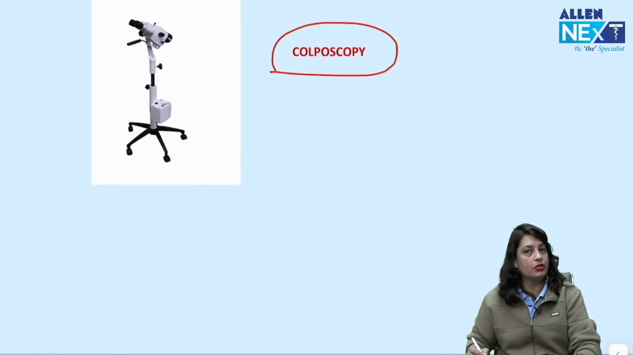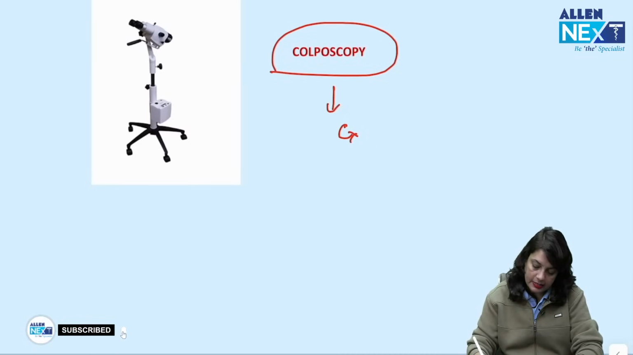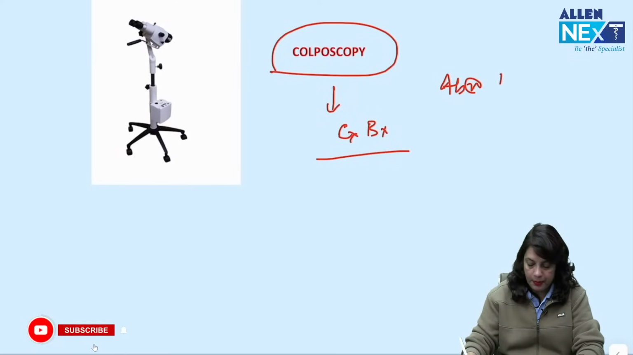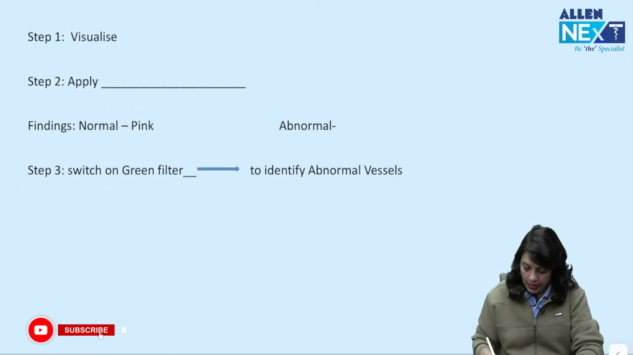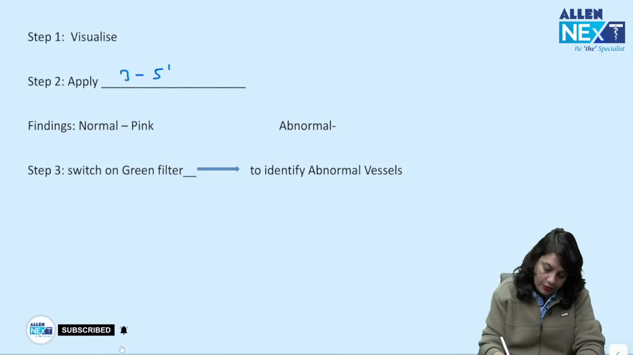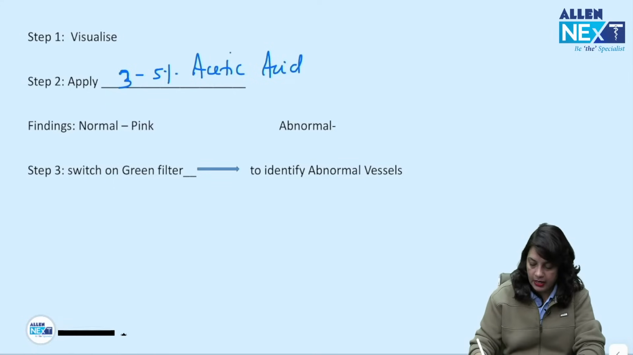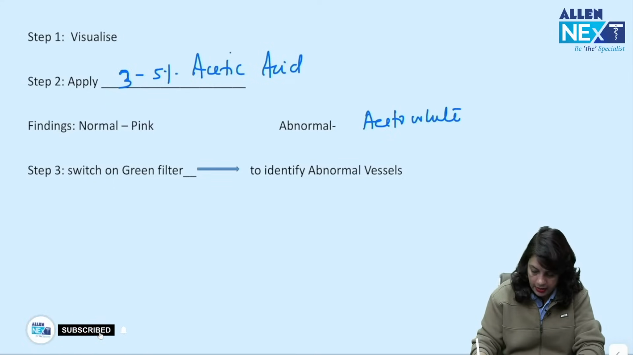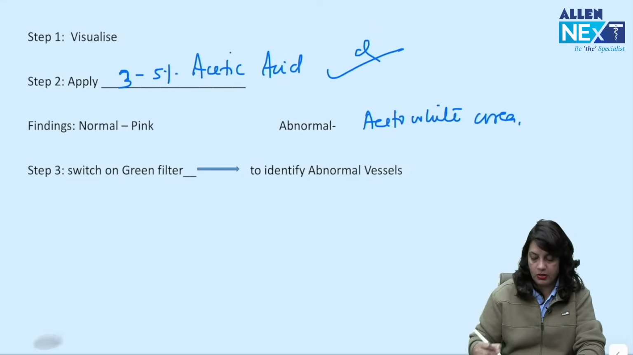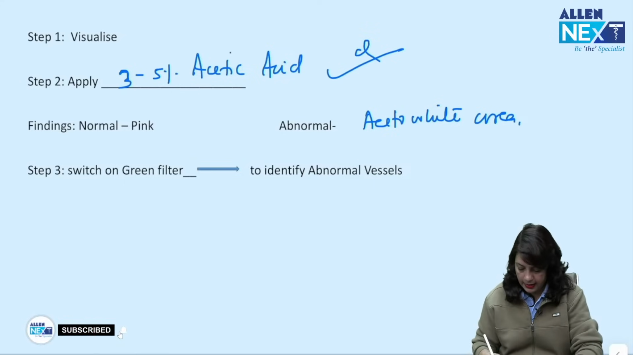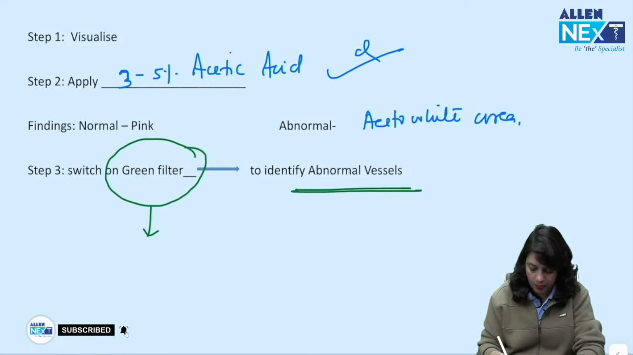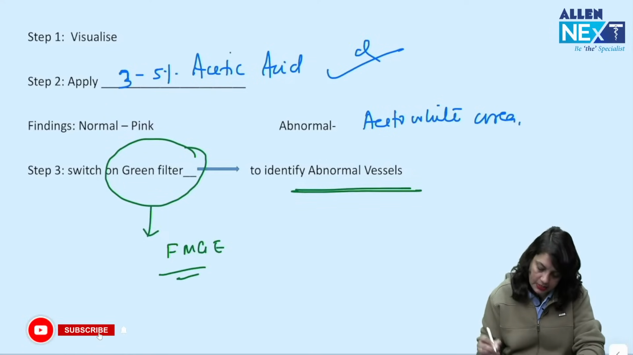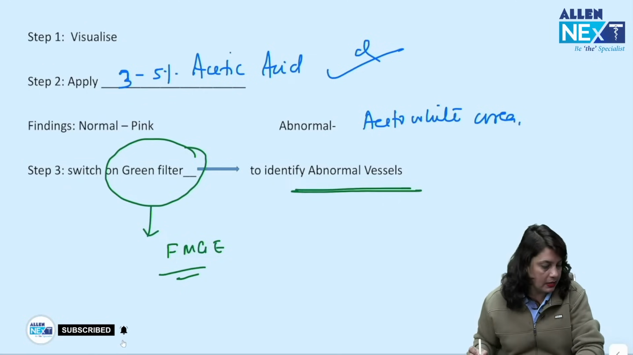Next, this is colposcopy. This is a confirmatory test to take a colposcopic directed cervical biopsy in cases of abnormal pap smear findings. We visualize the cervix on colposcopy. We apply 3 to 5% acetic acid and visualize, and we can take a biopsy from aceto-white areas. The important question asked was, what is used in colposcopy? Answer: acetic acid. And which filter do we use? We switch to the green filter to visualize the abnormal vessels. This is an FMGE exam question. Which color filter is used? Green color filter.